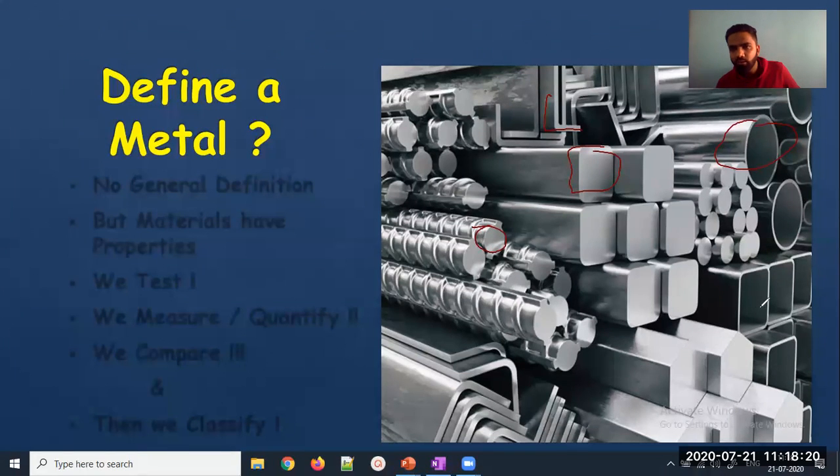You have seen all these materials, pipe materials. So you know all these are nothing but metals. Suppose all these are metals. It can be mild steel, carbon steel, plain carbon, low carbon, high carbon, any carbon steel. So if I want to define a metal, how do you define a metal? That is very important. I'd like to go forward.